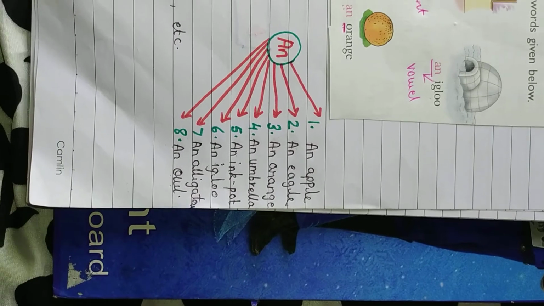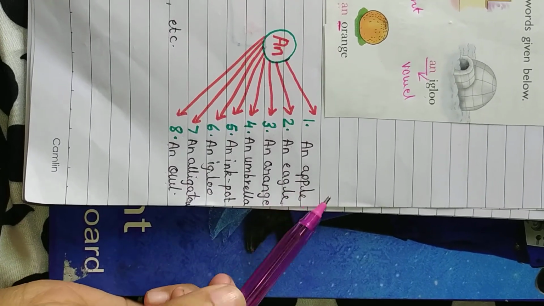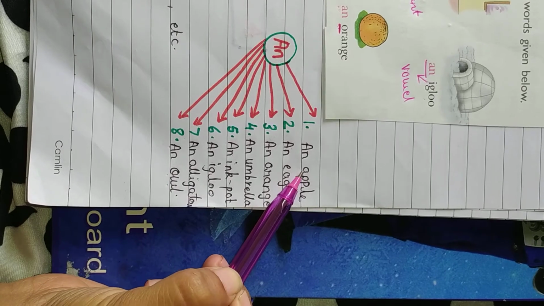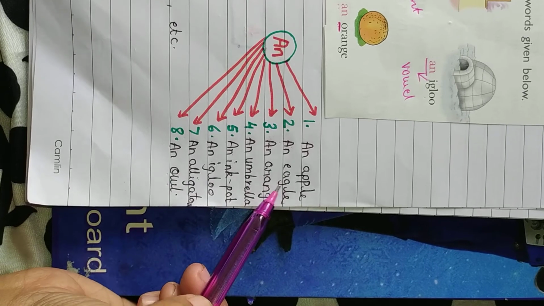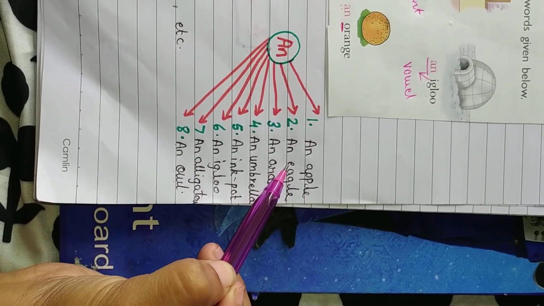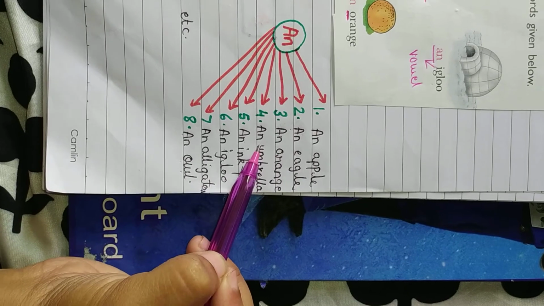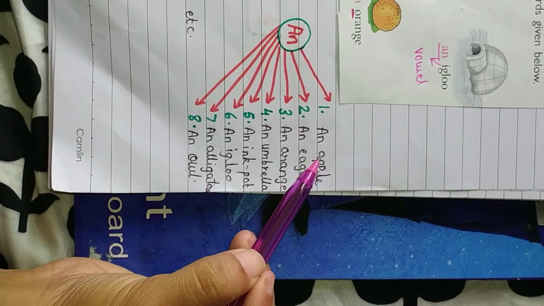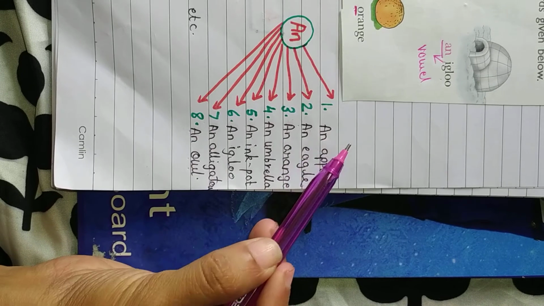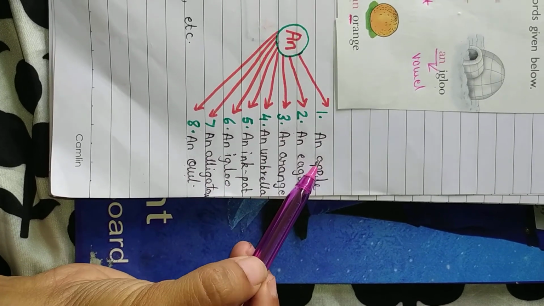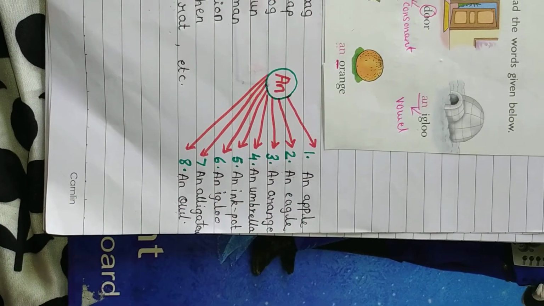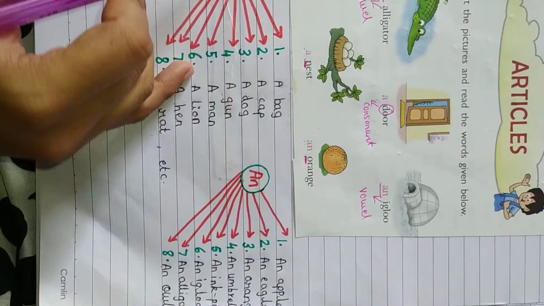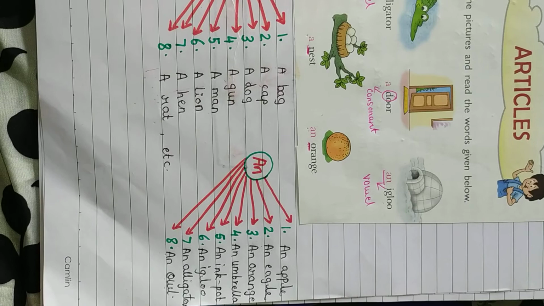Listen to the sound. An apple. It is a vowel sound. Which sound is it? Vowel. So an apple, an eagle, isn't it? E is a vowel. So A, E, I, O, U. These are all vowels. So which word do we write before vowels? An. If a word starts with a vowel, we write an. I hope you all understood. There are some more words which start with an and O, but for now, you are going to learn only this much.